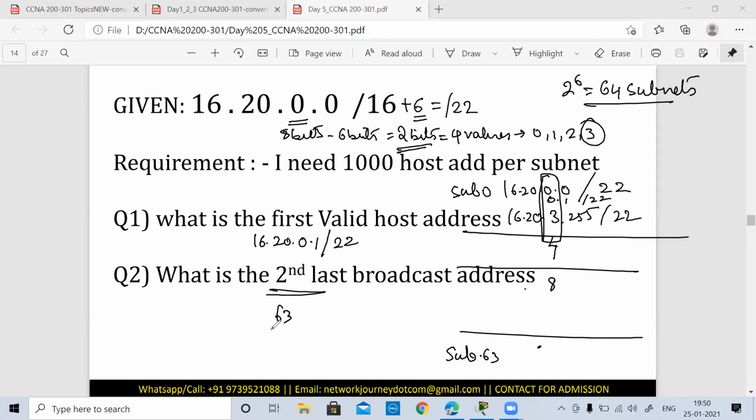And 63 into 4 is how much? Just check out. 4 3s are 12, 252. So 252 dot, it will start with 0, and maximum it will go till 255.255. Now this is the last subnet. We are asked for the second last broadcast address. So what would be my second last broadcast address? It should be 251.255/22.